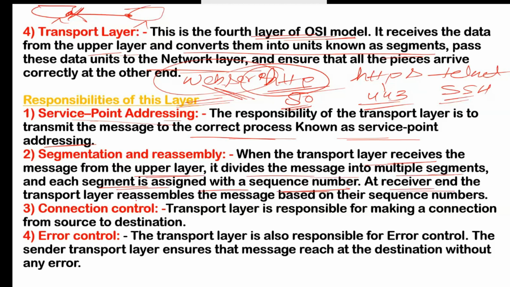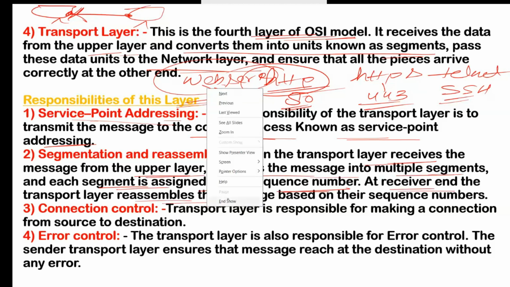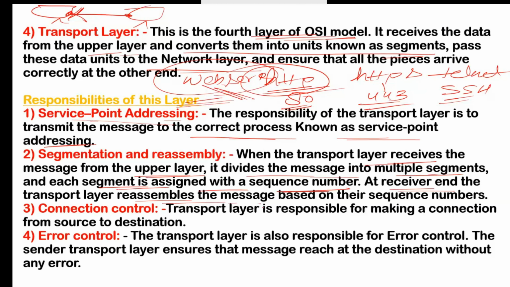At the receiver end, the transport layer reassembles the message. On the receiver side, it will receive all the segments, and then it will reassemble them and create the message. That is your actual message, your actual data. It will reassemble it according to your sequence number. So that is called segmentation and reassembly.